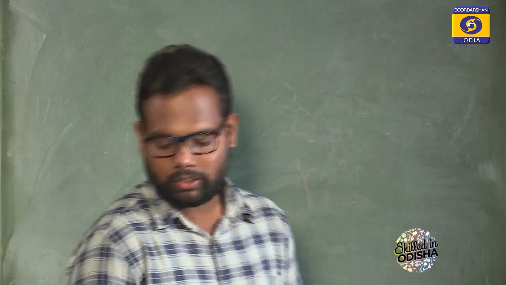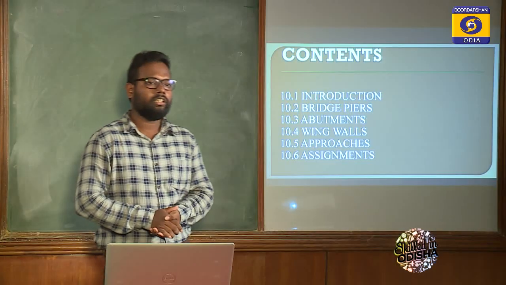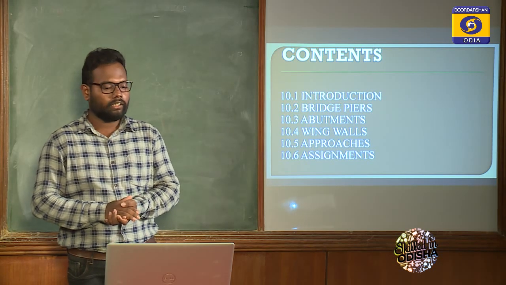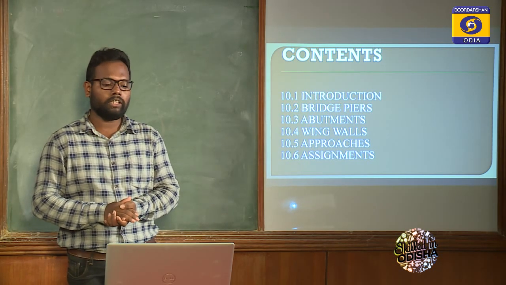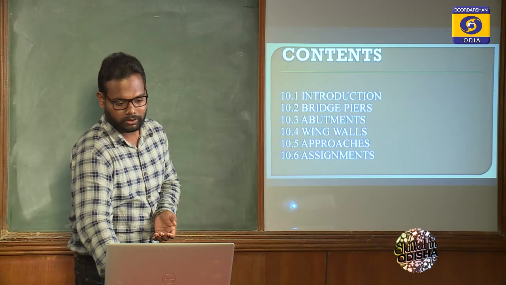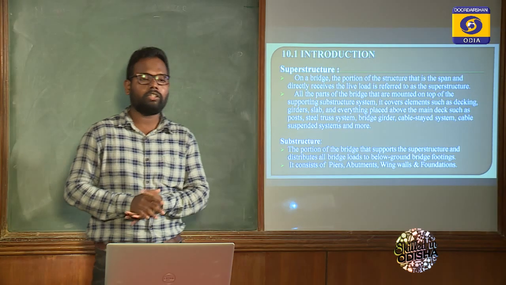Today I'm going to teach you some topics from railway and bridge engineering, which is a 6th semester civil engineering subject. The topics to be covered are introduction, where we will learn about substructure and superstructure; then bridge piers, abutments, wing walls, their types and approaches; and the last one is the assignment, the probable questions from this chapter. So, coming to the introduction part.